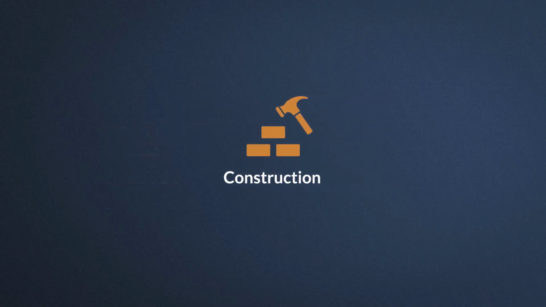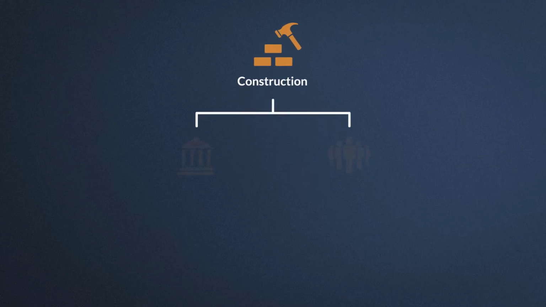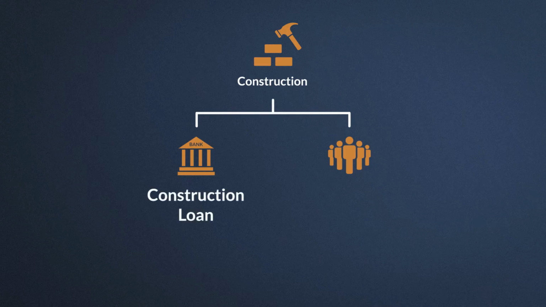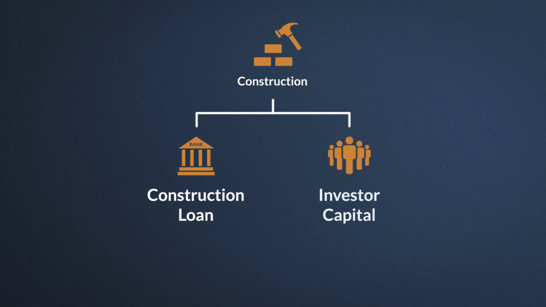When the time comes to fund construction, we have two options. The first option is to obtain a construction loan, and that's what we do most of the time. Obtaining a loan for construction as opposed to the land purchase is ideal because some construction loans are offered with capitalised interest. This means that the interest is paid as a lump sum at the end of the term, rather than in regular instalments. Again, not having to make repayments during the project is better for the cash flow of the project. The second option is to also obtain construction funding from investors.